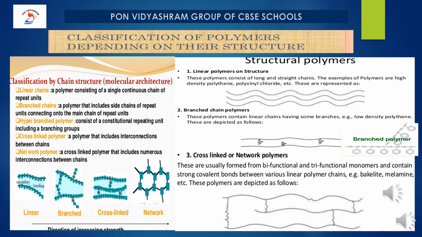The third one is cross linked polymers. They are composed of bifunctional or trifunctional monomers. Let me repeat the point. Children, have a note on this. They are composed of bifunctional or trifunctional monomers. They have a stronger covalent bond in comparison to other linear polymers. Bakelite as well as melamine are examples in this category. Write down all these examples.